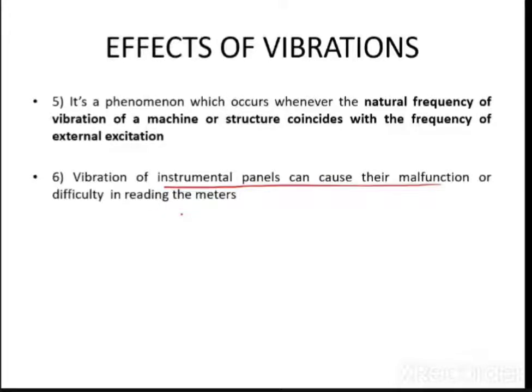So what I mean to say is that if let us say there is some instrument and you want to take a reading of it, let us say you are measuring some parameter, let us say speed, and if these instrument panels are connected to any foundation or any machine where vibrations are occurring, right? So what will happen? The vibrations will disturb this instrument panel, and it will cause their malfunction, and there will be difficulty reading the meter.